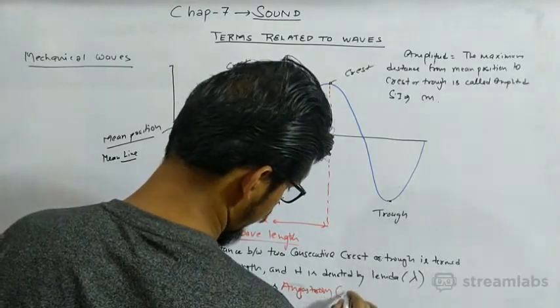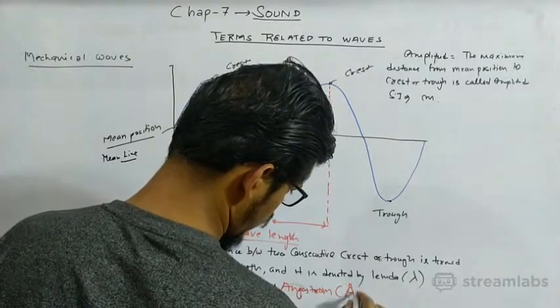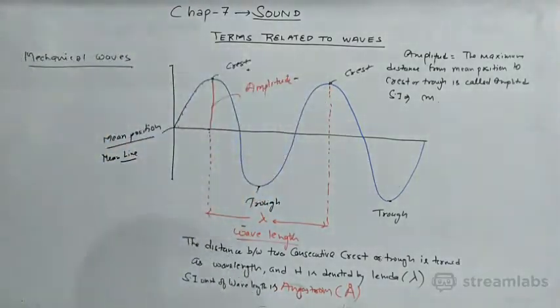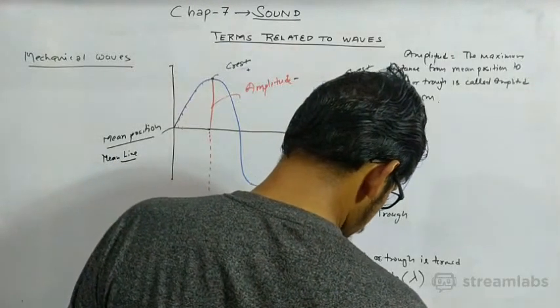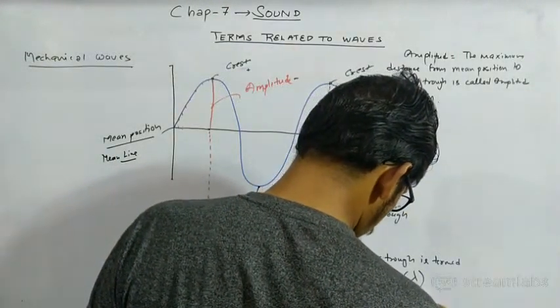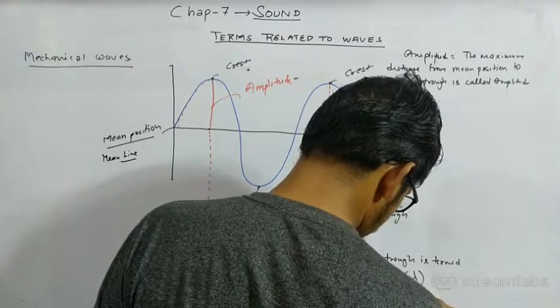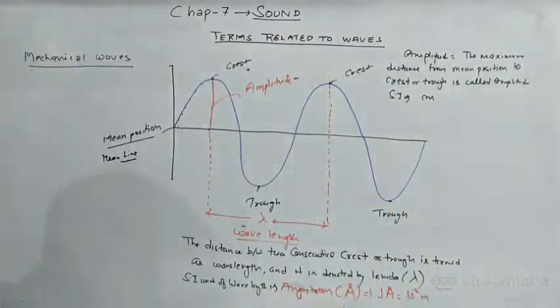It is denoted by A with a small circle above it, and 1 angstrom is equal to 10 to the power minus 10 meter.